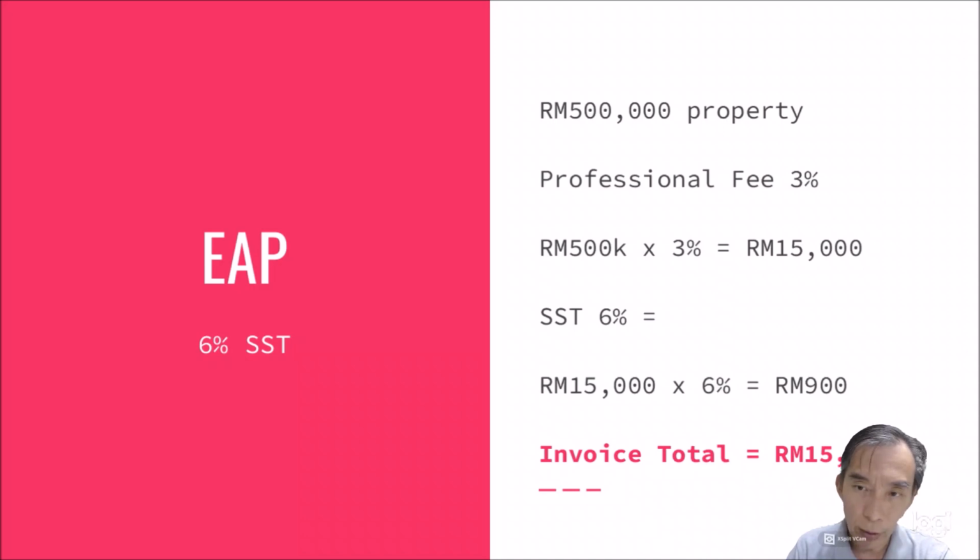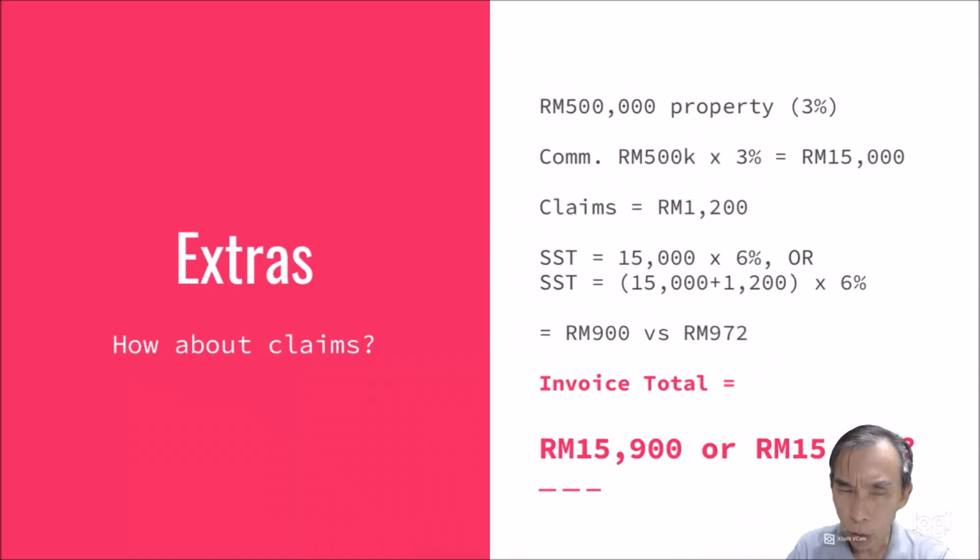Most people will understand this. The only thing is, at times we also claim the extra, so we claim a certain amount of money from our client. So for the same example, we just add another 1,200. So this is a claim of 1,200. So 15,000 and 1,200, you actually have a total of 16,200 ringgit times 6%.